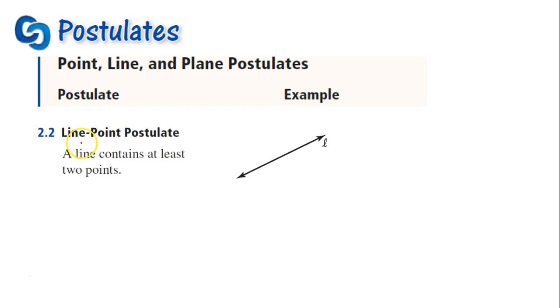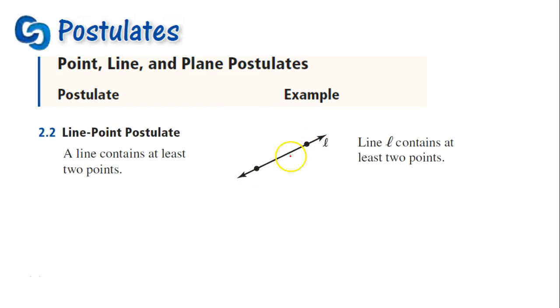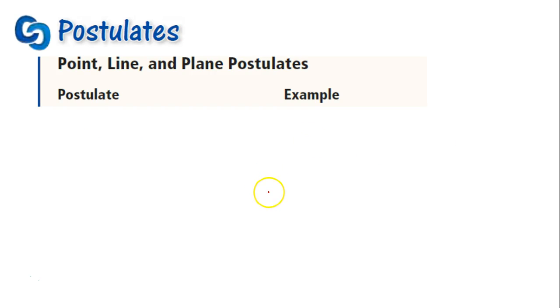How about the line-point postulate? A line contains at least 2 points. So on this line, we have at least 2 points. It's not very deep, is it? But it's important. Postulates and axioms, which we'll talk about later, are really the groundwork for geometry.